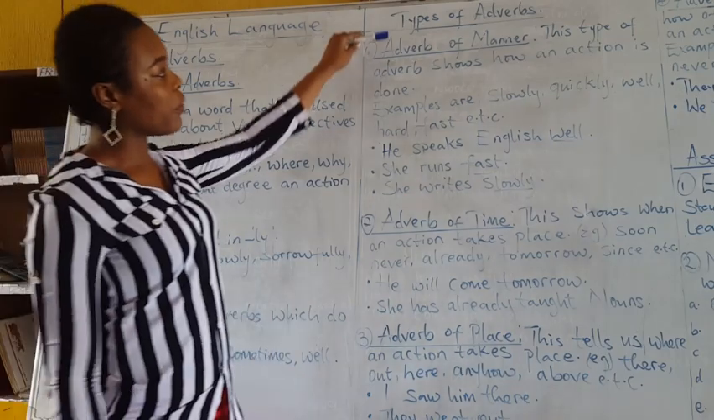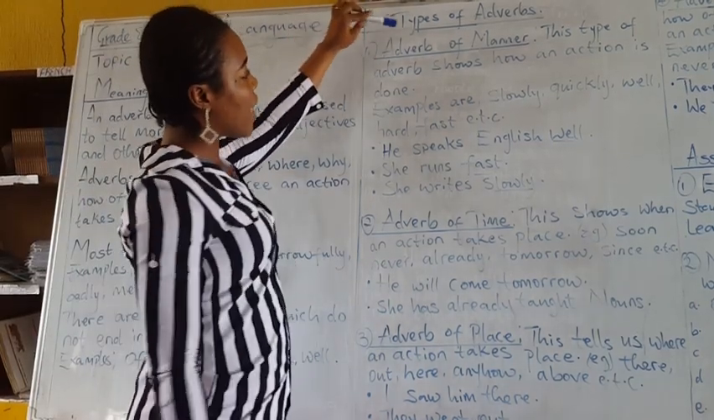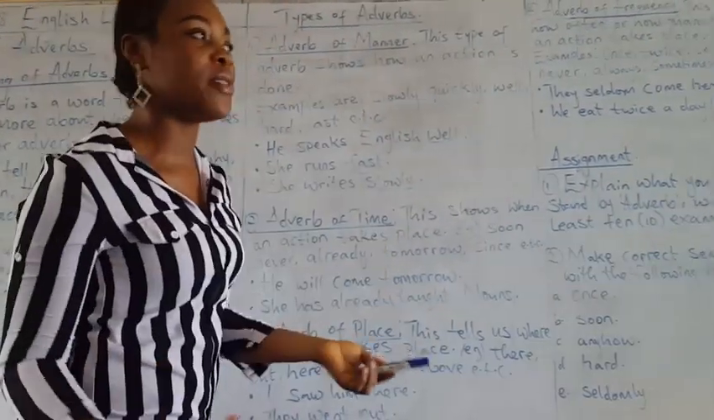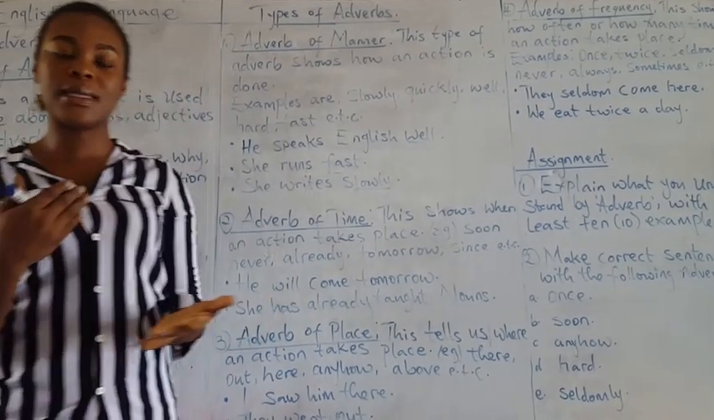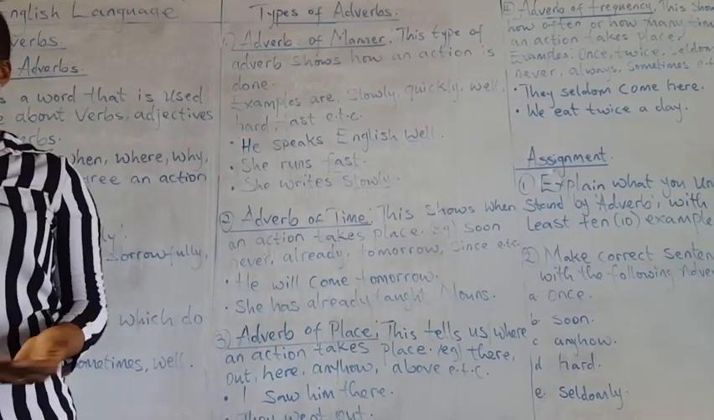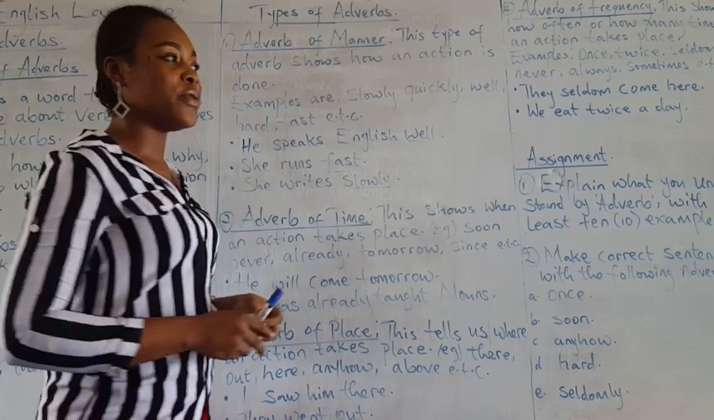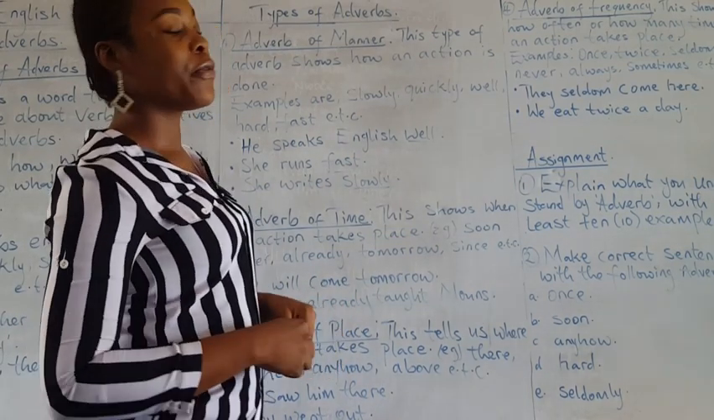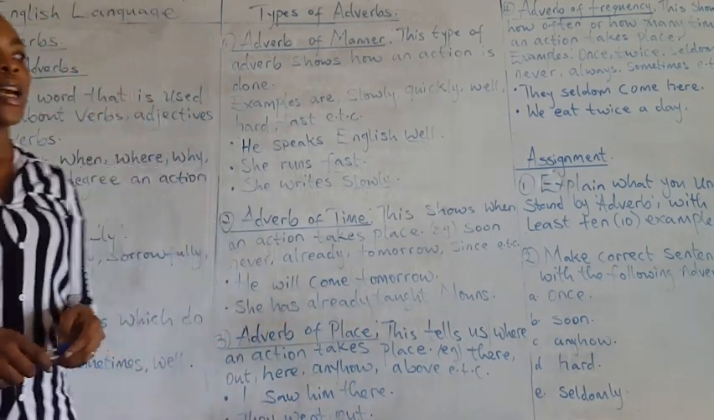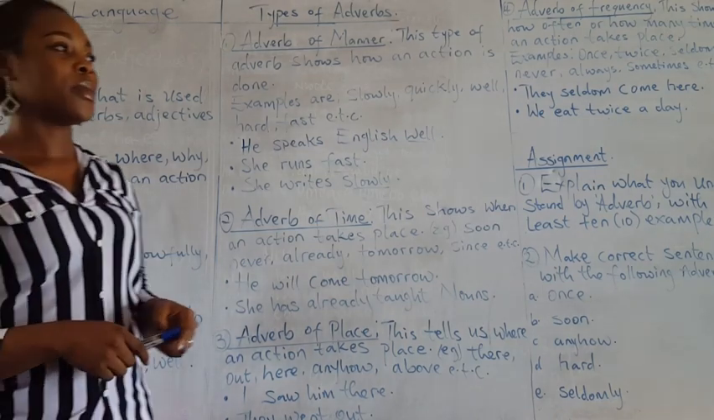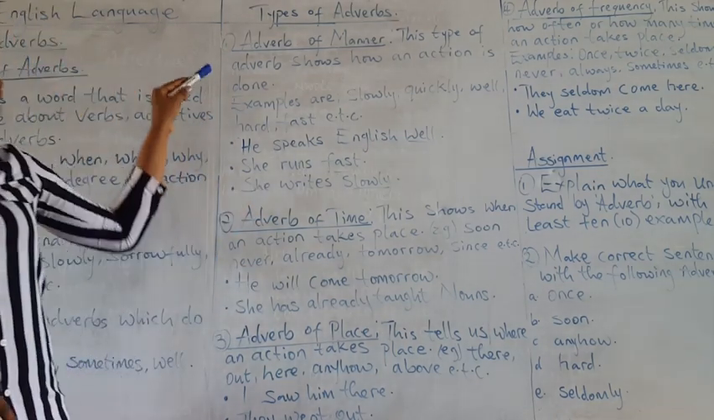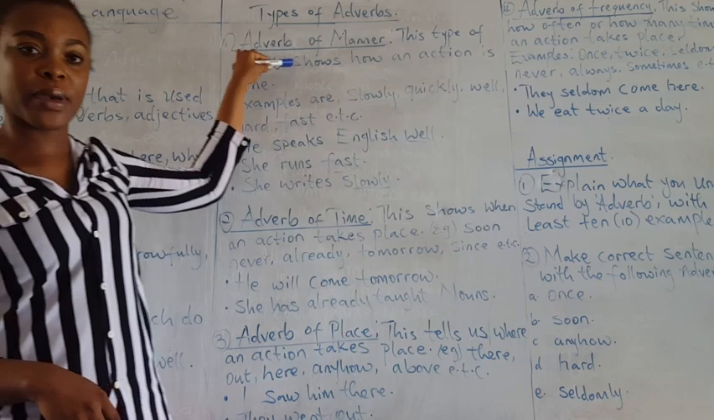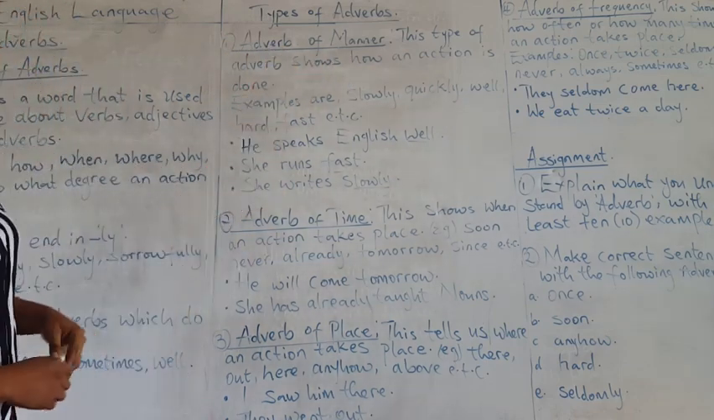We have the types of adverbs. We have different types of adverbs like adverb of time, adverb of place, adverb of degree, adverb of frequency, adverb of manner. But we have selected 4 major types of adverbs, and we are going to discuss them.